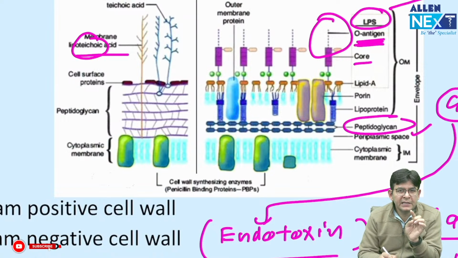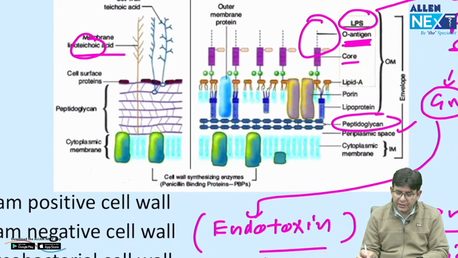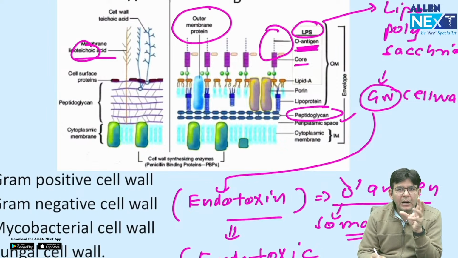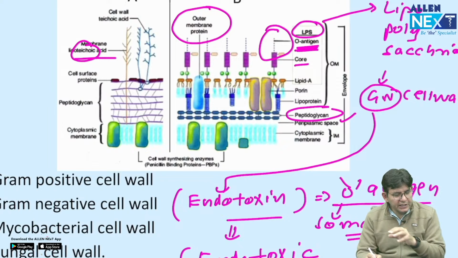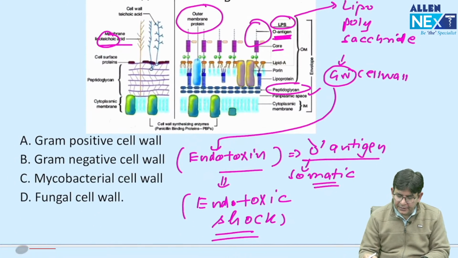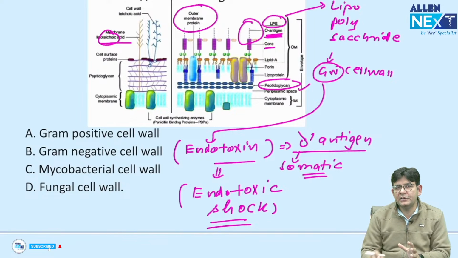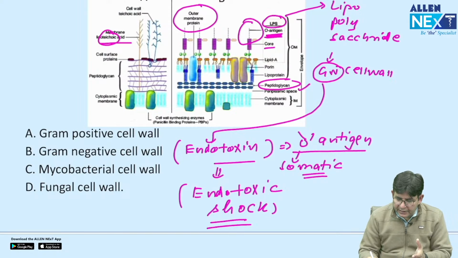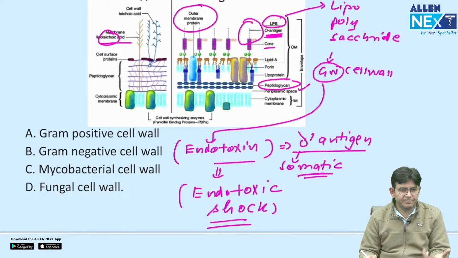Positive people stick around longer in life, so lipoteichoic acid is found in gram positive. As far as the outer membrane is concerned, those who are negative in life end up out. So remember it like that also. These things help in the exam. The other important one is the O antigen derived from the LPS, and this is the somatic antigen. Fine.